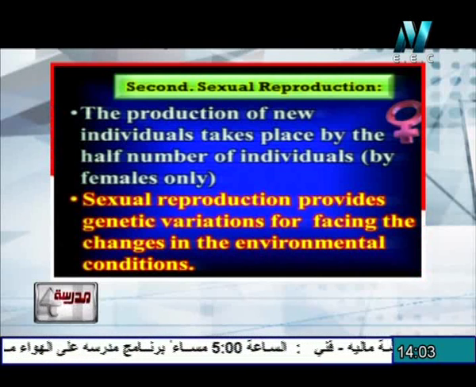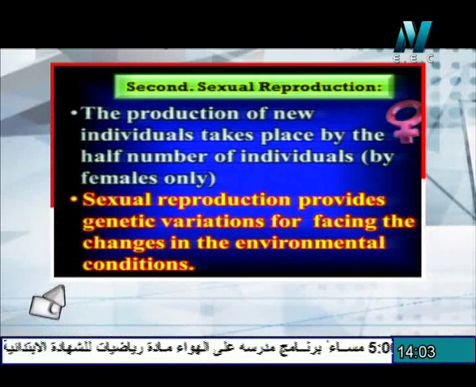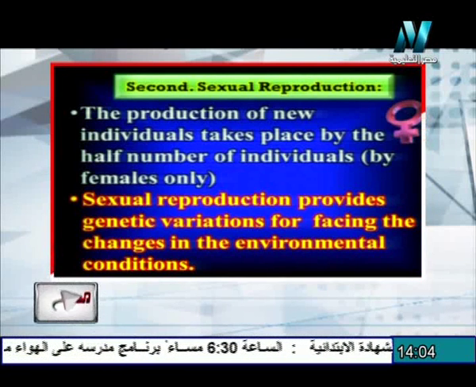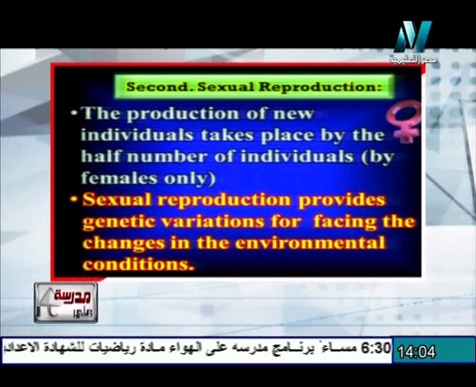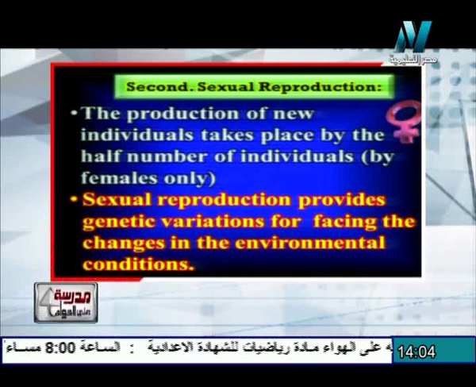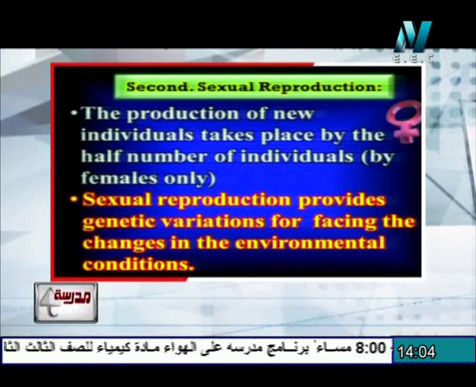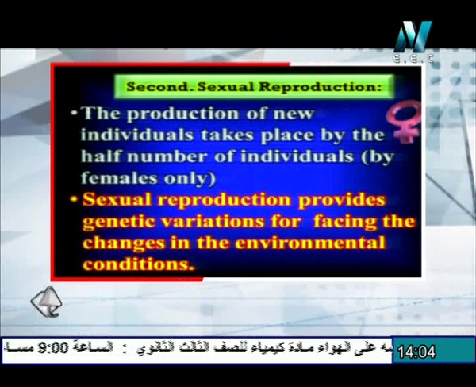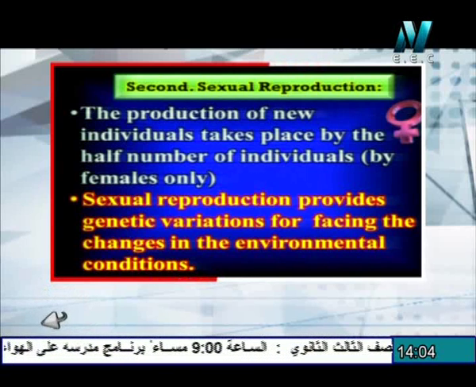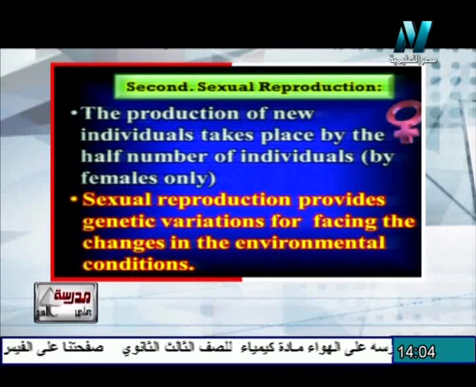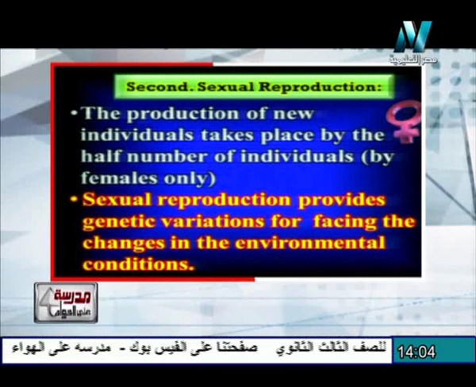Sexual reproduction provides genetic variation, which is an advantage that helps the individual face the changes in the environmental conditions. So the sexual reproduction is a production due to the formation of gametes. The gametes are formed as a result of meiotic division. During the meiotic division, crossing over takes place to produce genetic variations that produce different individuals that can face the changes in the environmental conditions.